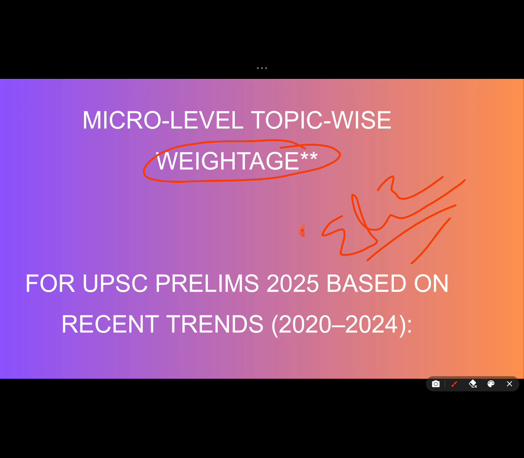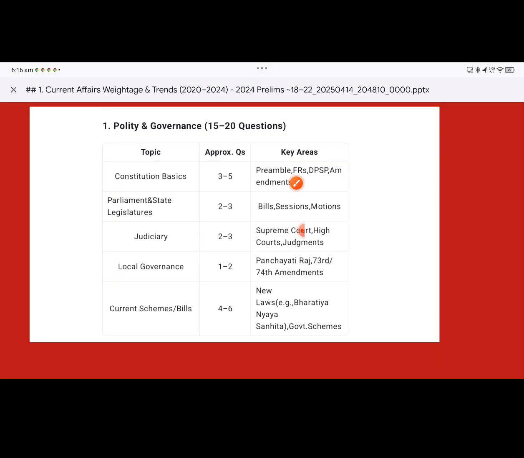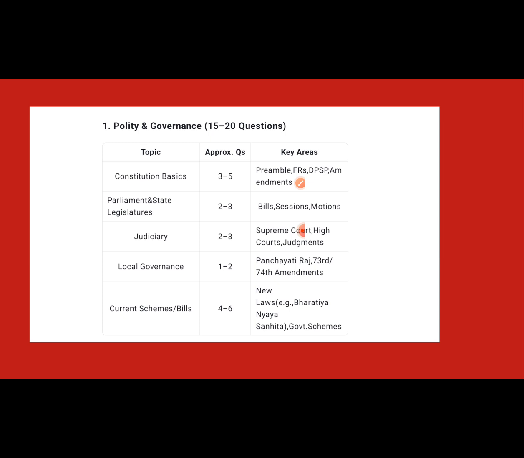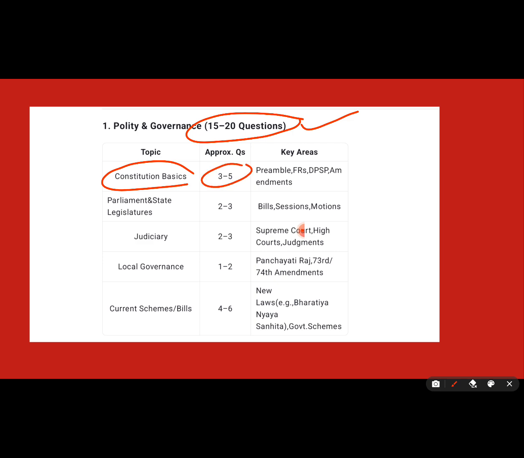So let's dissect the prelims GS paper one syllabus subtopic by subtopic using the 2020 to 2024 question papers. If you look at polity and governance, every year you get about 15 to 20 questions. The main key areas include constitution basics, where you get 3 to 5 questions. In that, focus on the preamble, fundamental rights, DPSP, and amendments. There is no question paper without questions on these topics, so it's a very important topic.